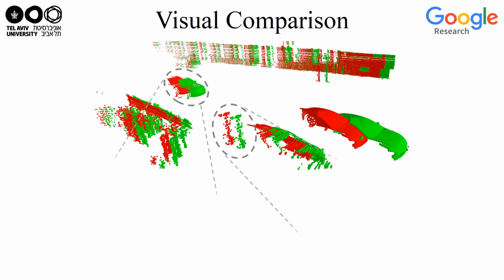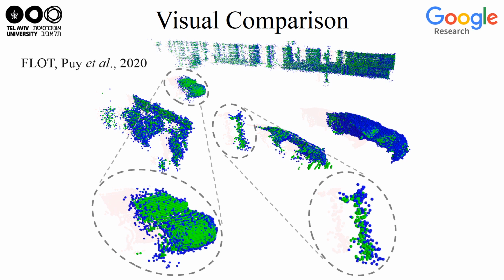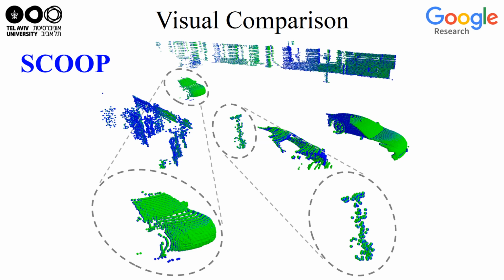Let's see a visual comparison for a scene from the KITTI benchmark, where the source point cloud is in red and the target is in green. This is the result of FLOT, a popular scene flow method that uses the joint learning of correspondence and refinement approach. The warped point cloud by FLOT, depicted in blue, is noisy, and the structure of objects within the scene is compromised. In contrast, Scoop produces a coherent flow field across neighboring points, preserves their local geometry, and accurately predicts the scene flow.